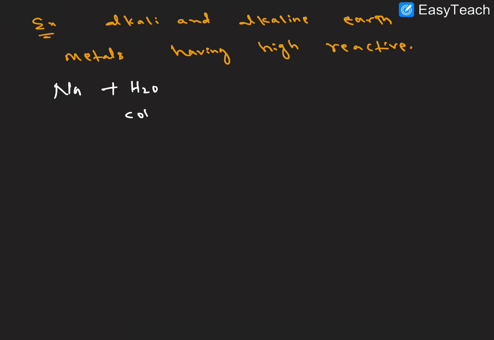It reacts with cold water and produces NaOH plus H2 gas. It gives hydrogen gas. One more example: sodium can also react with mineral acids to produce the corresponding salts plus hydrogen gas. So a highly reactive metal reacts with water and acids and produces hydrogen gas, right? I hope it is clear.